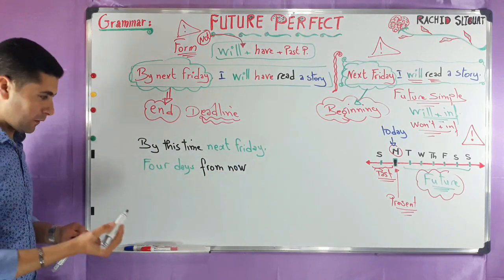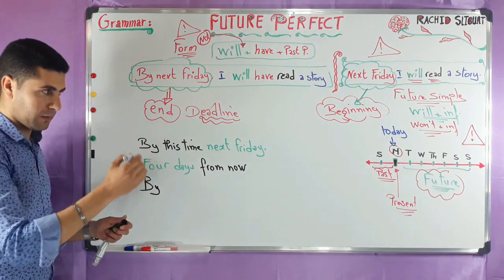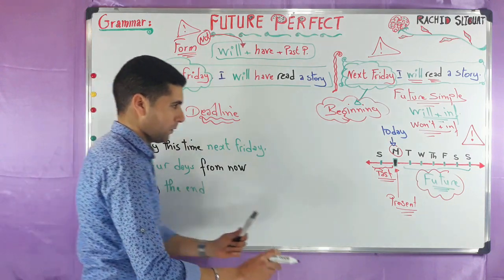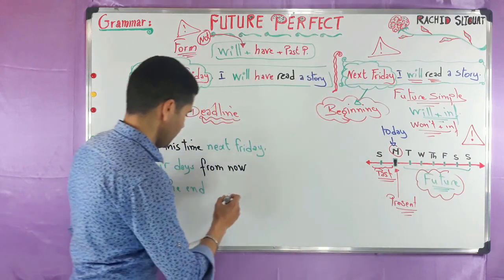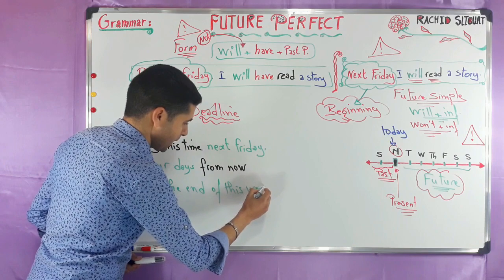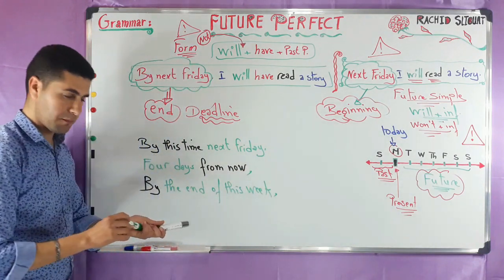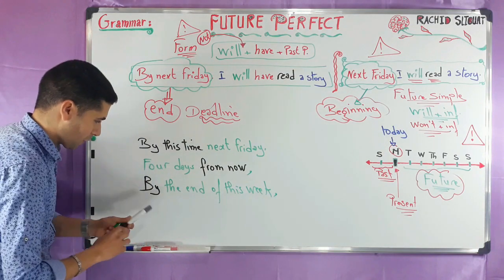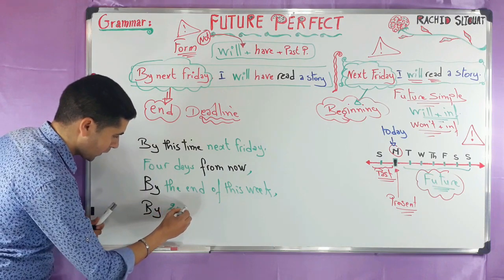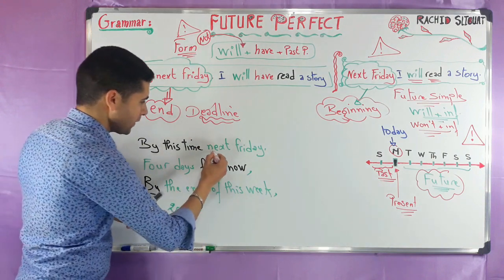And we can also use it with other expressions, like for example, by. For instance, we can say by the end of this week. These are just examples of expressions. We can also use it with other expressions, like for example, by 20, for instance. Now here I wrote these in green because these are changeable.